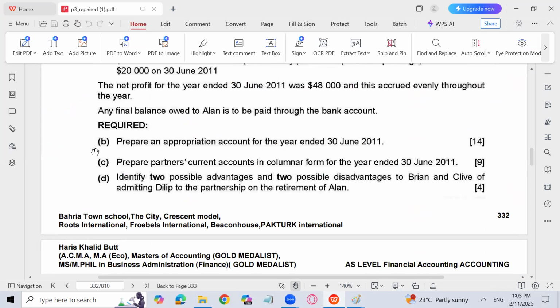Identify two possible advantages and two possible disadvantages to Brain and Clive for admitting Dilip to the partnership or on the retirement of Ellen. So you can easily find it. Maybe he is skilled, has expertise, right? Or he's getting more resources or more capital will be introduced. So these kinds of things, you can write down.